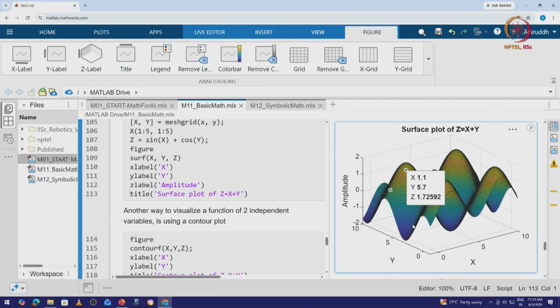looks like this. So this is the y axis, this is the x axis, and the z axis represents the amplitude. Now we observe, and this is something very important because we will see a graph very similar to this for a single layer neuron training. So we have a loss, this represents very similar to how a loss function would look for us in that case. So if we initialize the weights here, our goal would be to minimize the loss as we keep identifying, but okay, we will come back to that. This is how the graph looks, right?